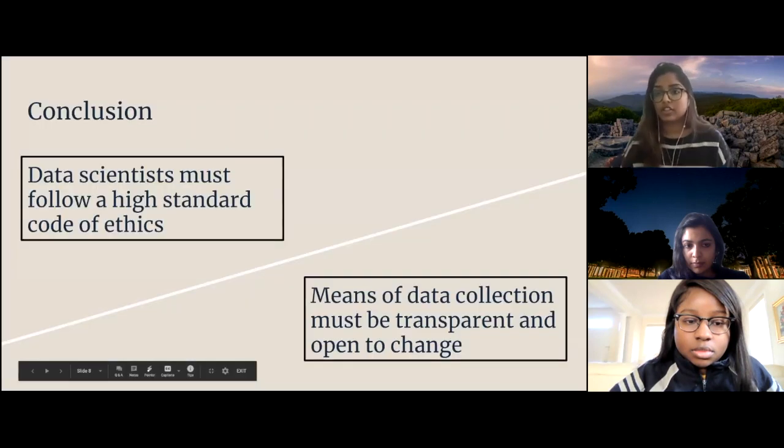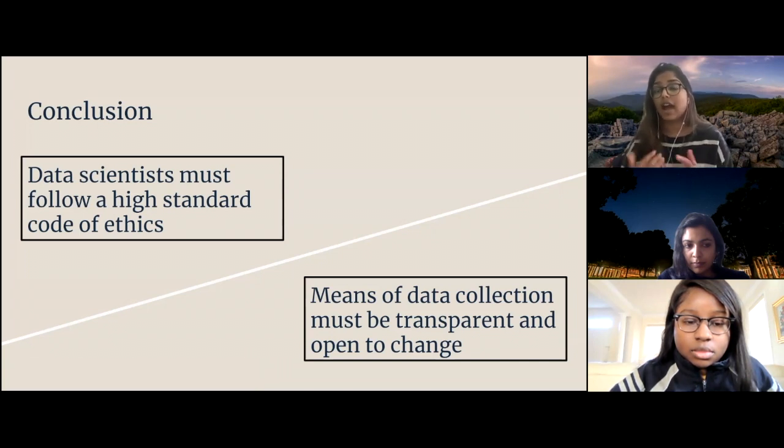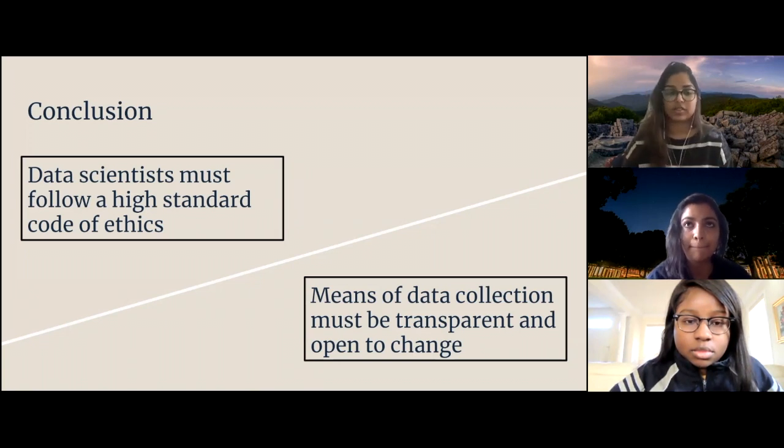So in conclusion, for our 2 ethical dilemmas, we believe that data scientists should follow a high standard code of ethics for any project that they take on, especially for projects that deal with crowdsourced data. And for our recommendation for society, we would like to improve the means of data collection, and they should be transparent and open to change anytime we need to have a better process of data collection.